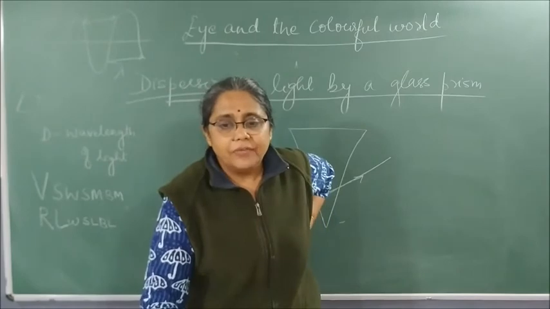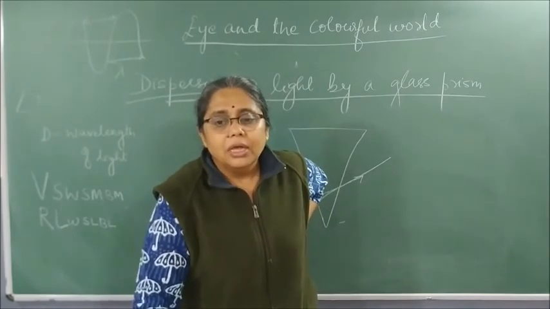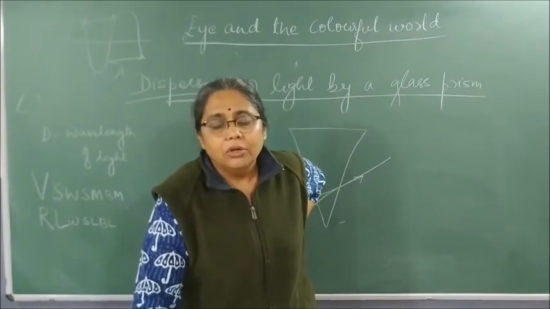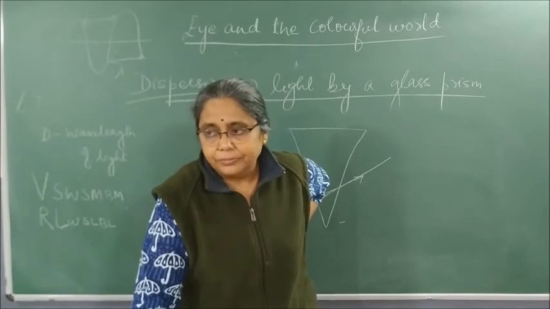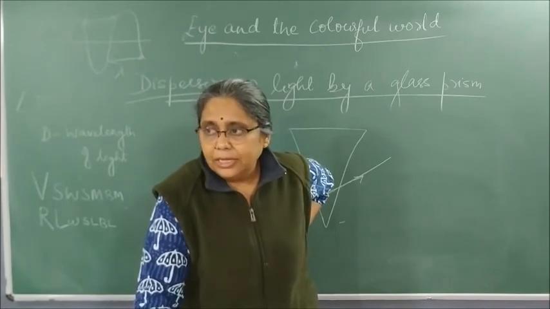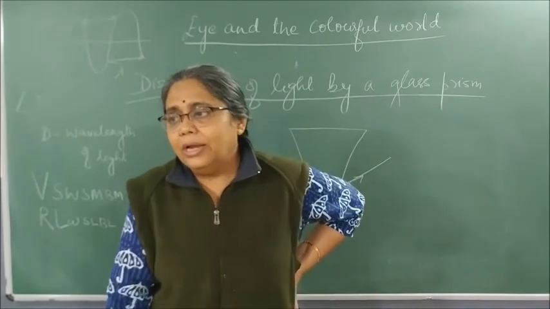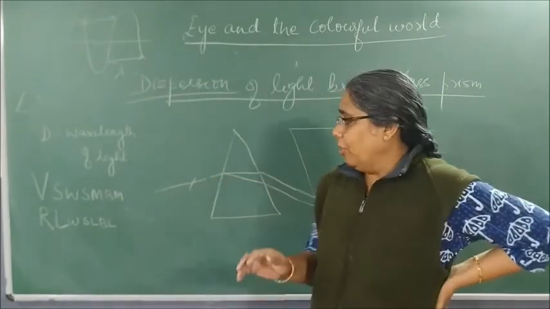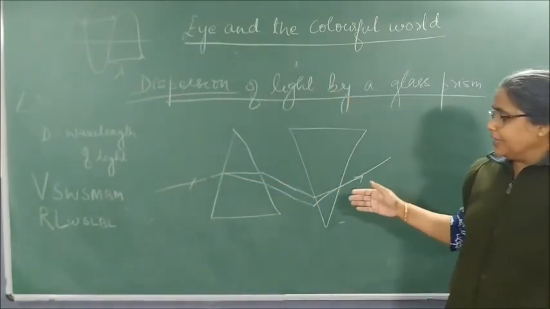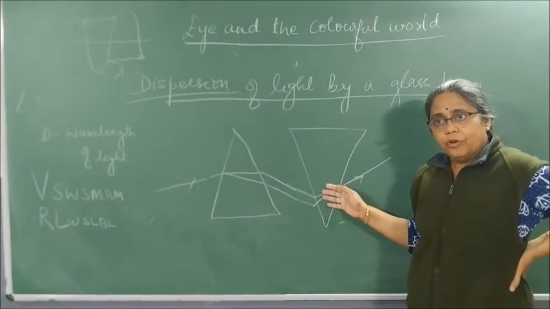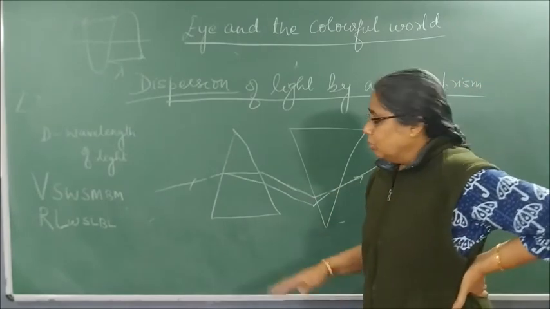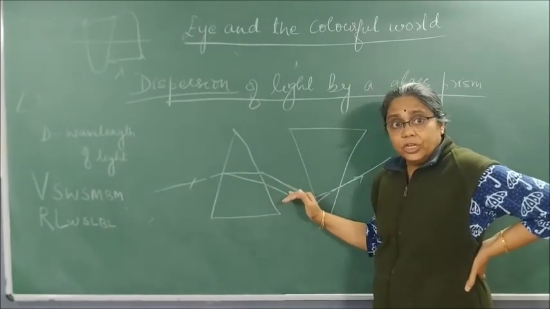That white light is made up of VIBGYOR, 7 colors, and the 7 colors together will again join and form what? White light. So this is the experiment of Newton.